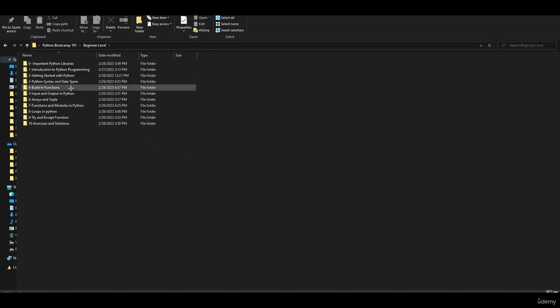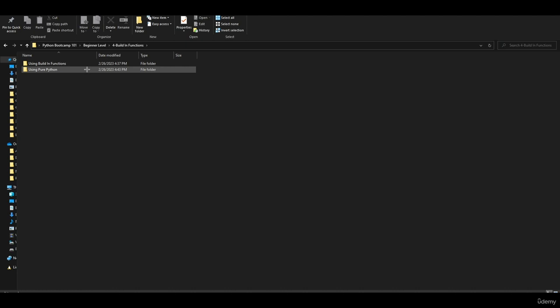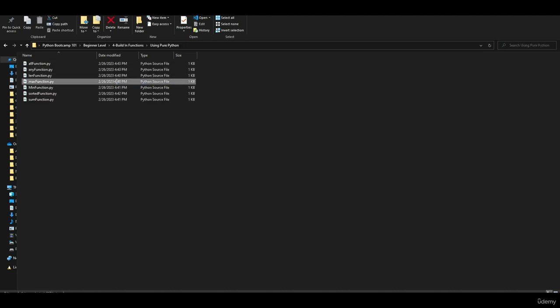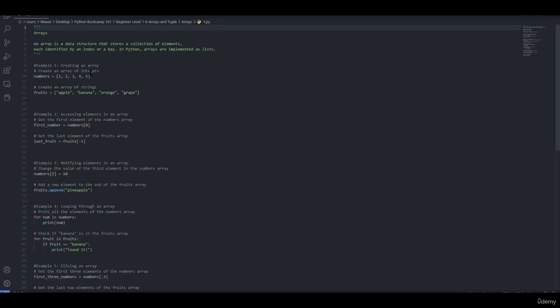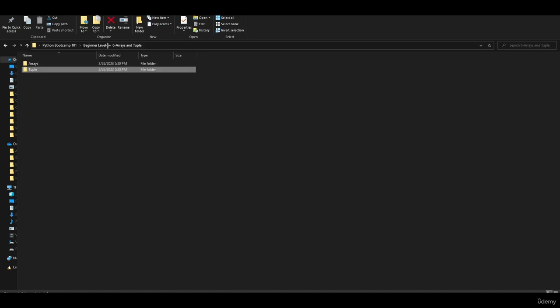If we go back, we do have built-in functions in Python, how to use the built-in functions in Python: minimum, maximum, length, etc. Then we do have how to create your own function without using the built-in functions in Python. Then we do have arrays and tuple. For example, the first one, we do have an explanation and different examples about arrays, how to use them, and this is similar to tuple.